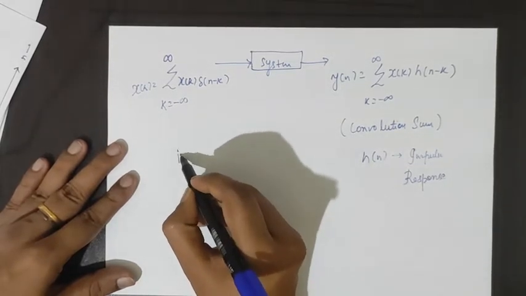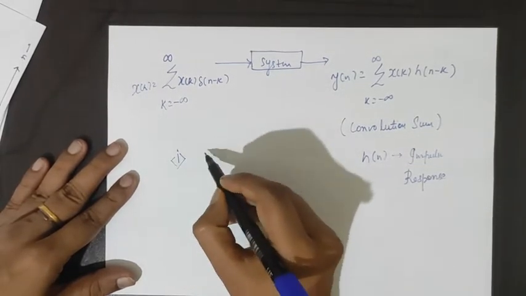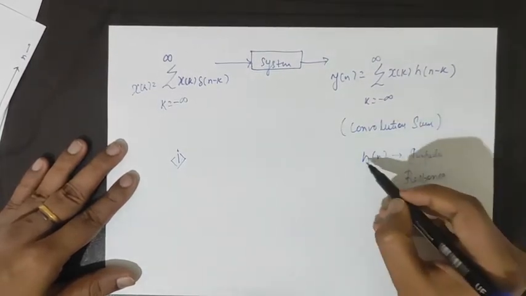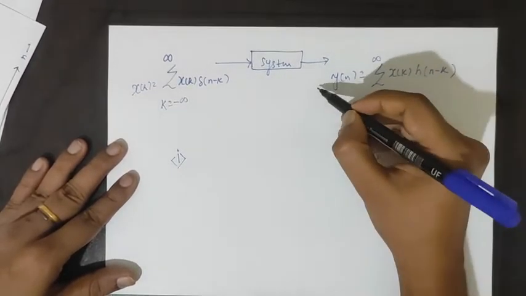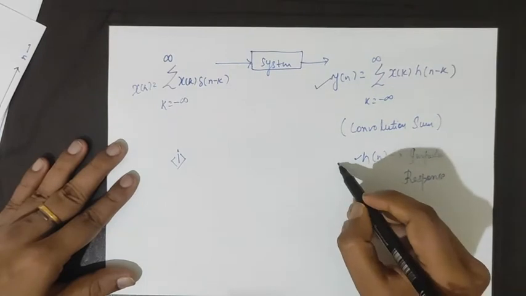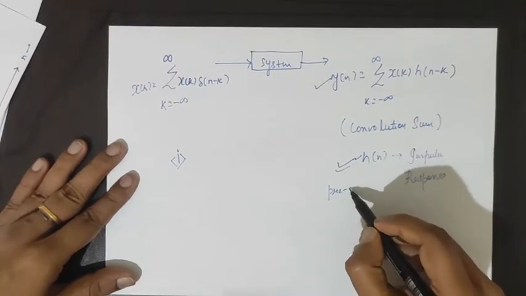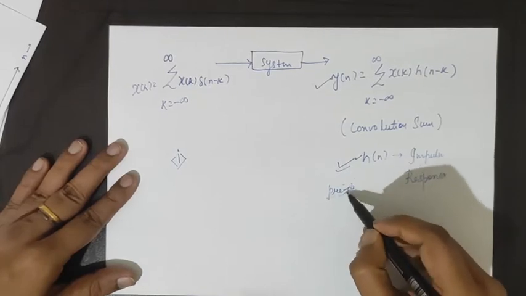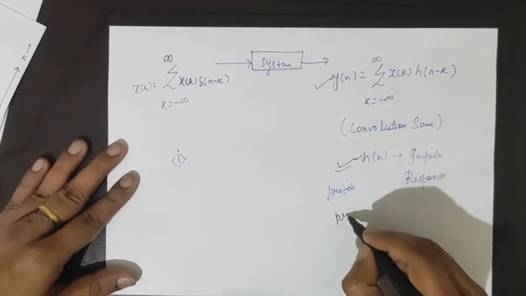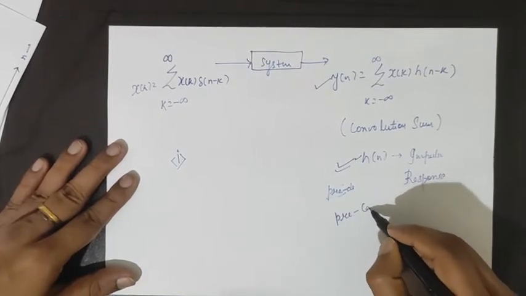And for obtaining this output, this quantity is pre-known, predefined, or you can say it is pre-calculated.